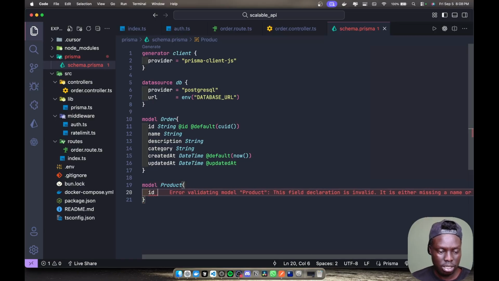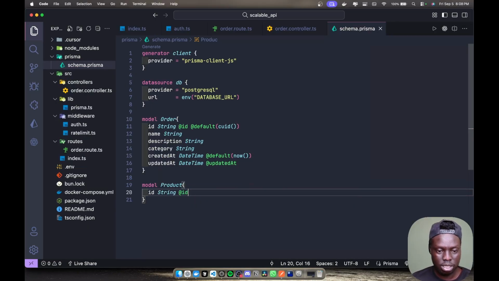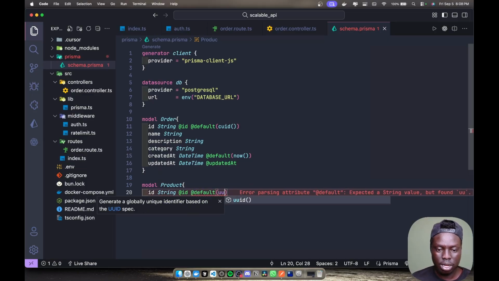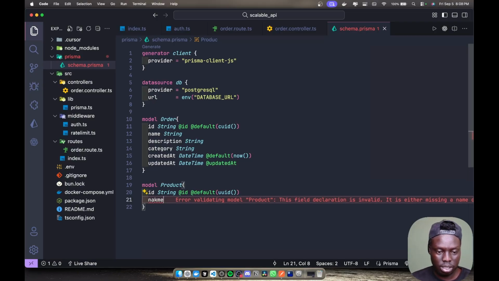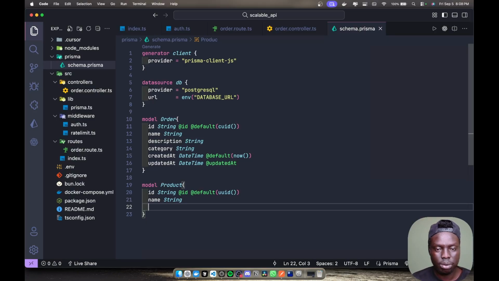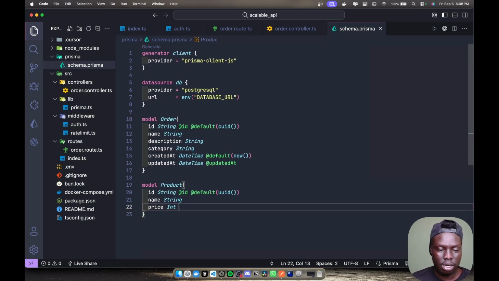You can have an ID, which can be a string, with type ID, and by default it can be something like UUID or CUID depending on what you want. You can have the product name, which can be a string. You can have the price, which can be an int in cents, which avoids small currency fractions.